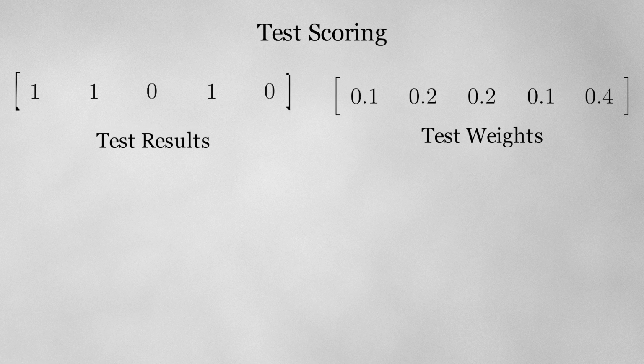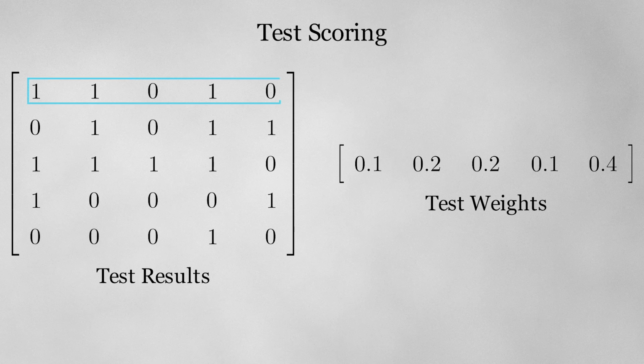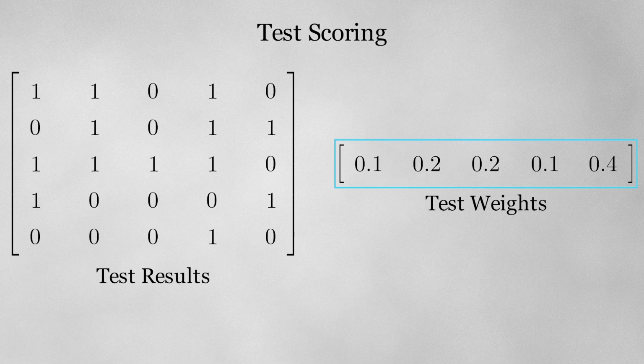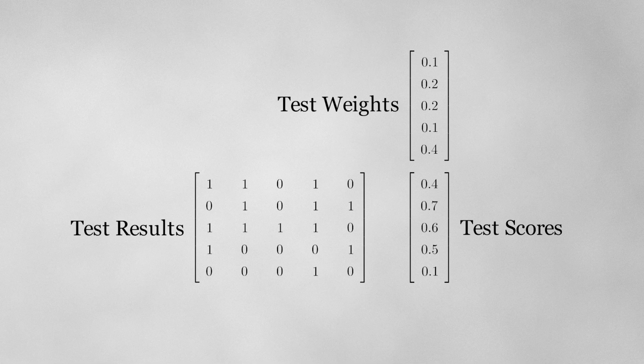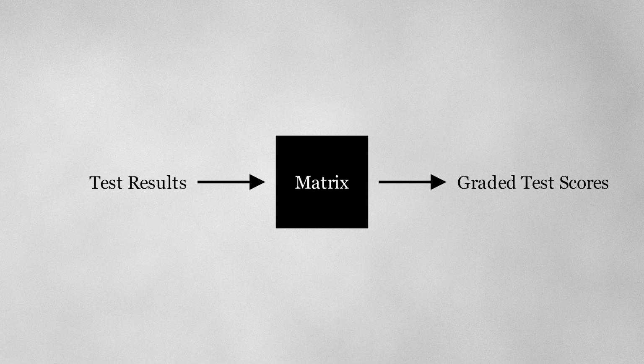I can expand this example now to include all of the tests from a whole semester. Now there are 5 tests, and each of those tests also has 5 questions. I can represent the student's scores as a 5 by 5 matrix and use the same grading matrix as before. When I multiply these together, the resulting matrix represents the scores for every test throughout the semester. In this case, we are using a matrix to perform a function on the input data. The input data is test scores, and the function is to grade those scores.